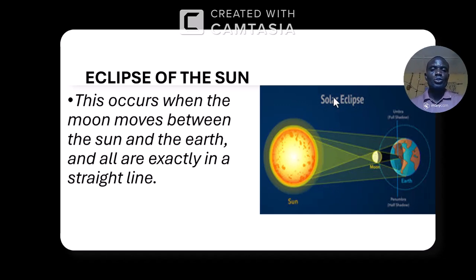So that is eclipse of the sun. You must be able to explain eclipse of the sun anytime you are asked. It occurs when the moon comes in between the sun and the earth in such a way that all the three are now on a straight line.